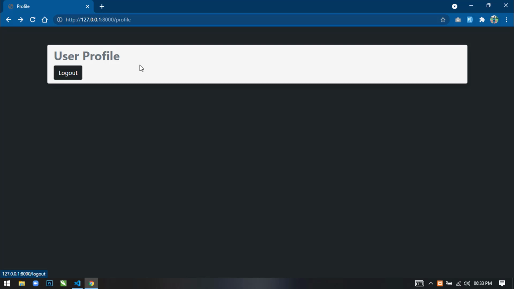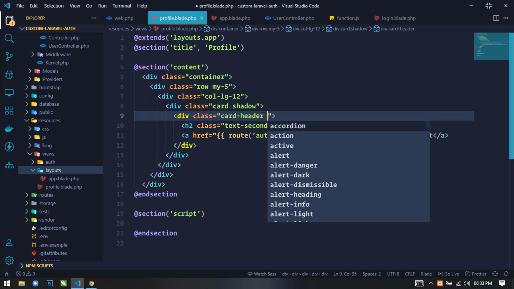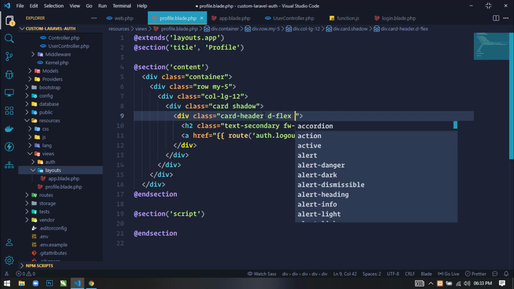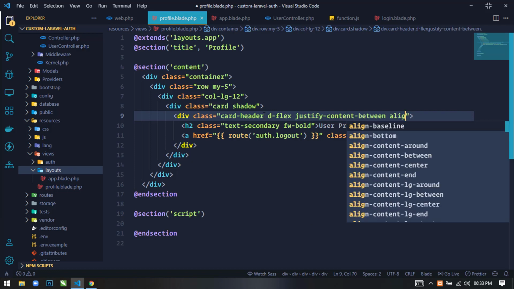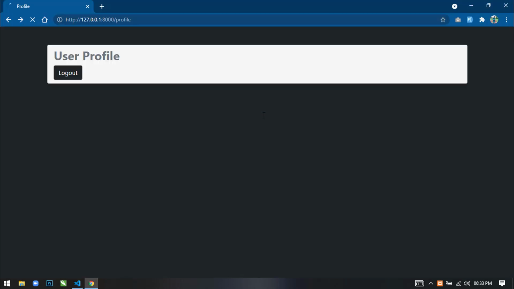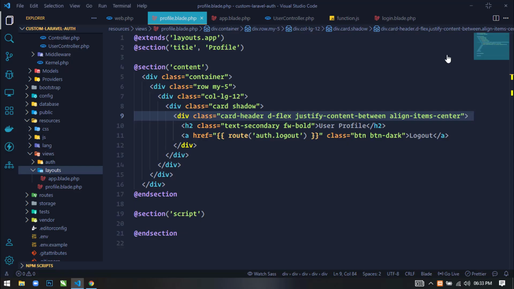Now make this button go to the right side. So for this just go to the card header div, and here I will use d-flex, justify-content-between, and align-items-center. Save this. Now go to your browser and refresh. Now you can see the heading and the logout button.